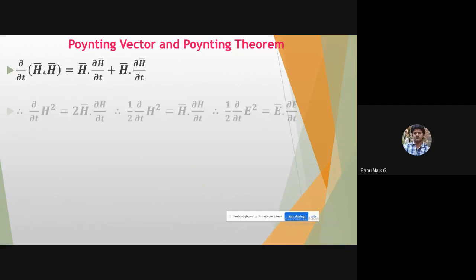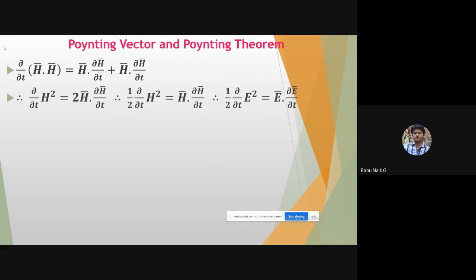Similarly, dou by dou t of H square equals 2 into H bar dot dou H bar by dou t.